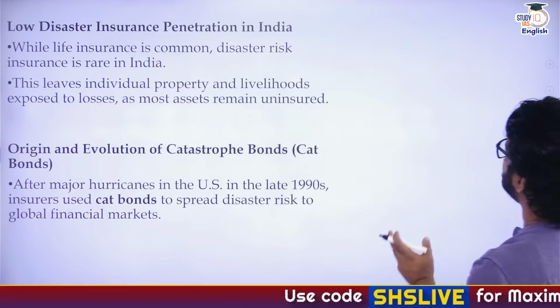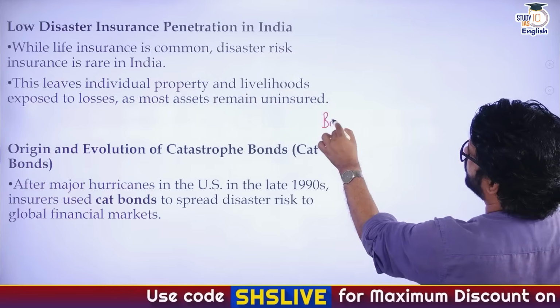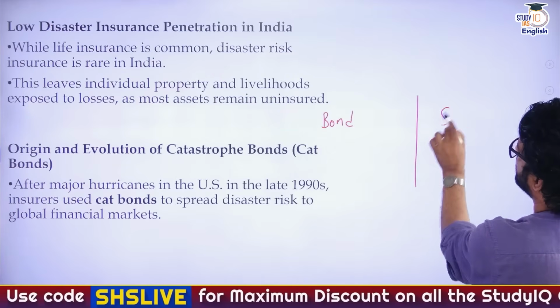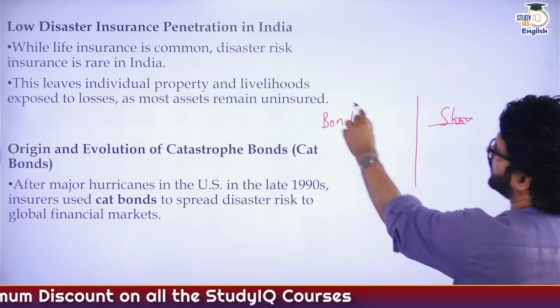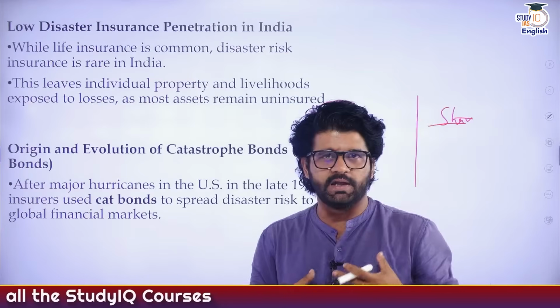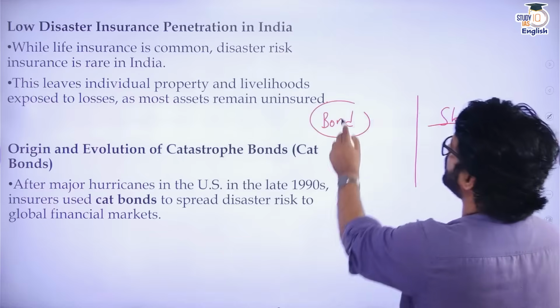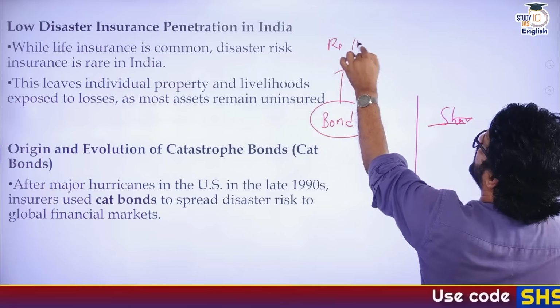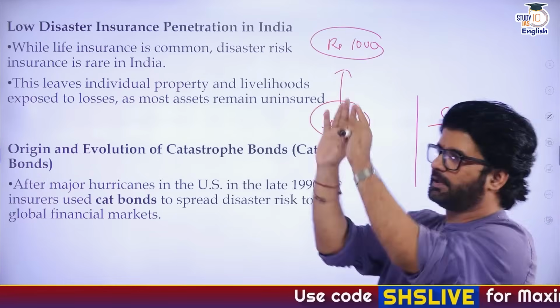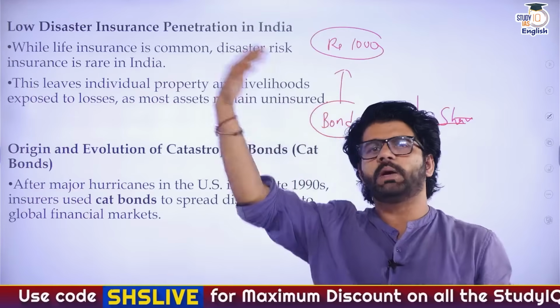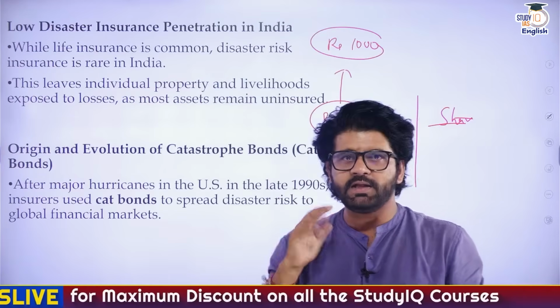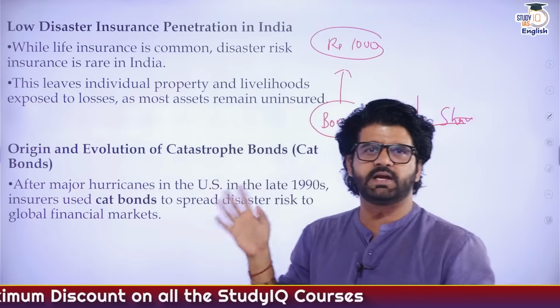So generally, what is the basic rationale of a bond? How does a bond work? How is a bond different from a share? Let's first focus on bond. Let's say I want some money. I have a company, so I will issue a 1,000 rupee bond. I created a paper and wrote 1,000 rupee bond on it. Somebody bought it for rupees 1,000. I got that money, 1,000 rupees. Now I can invest it in my sector, my company.